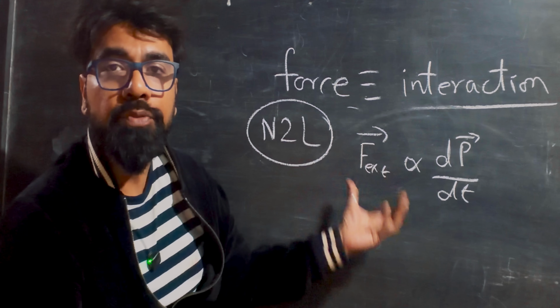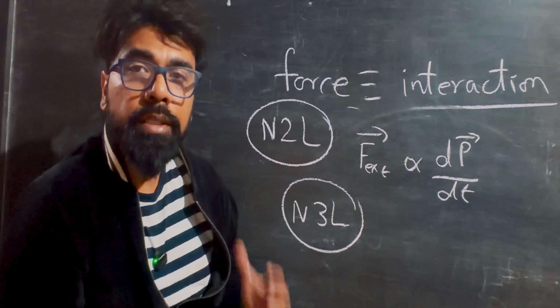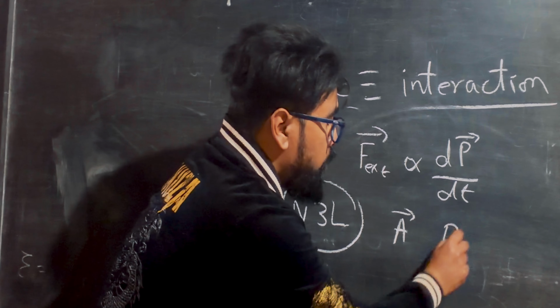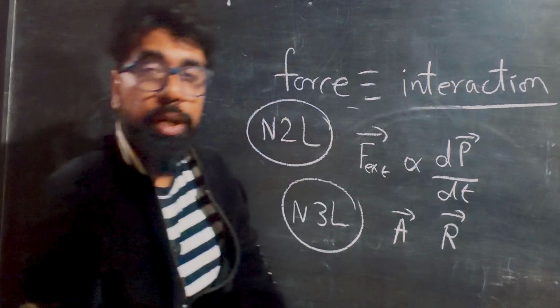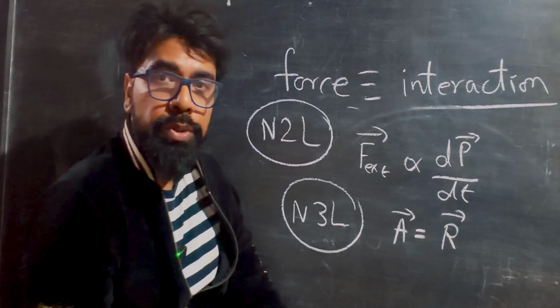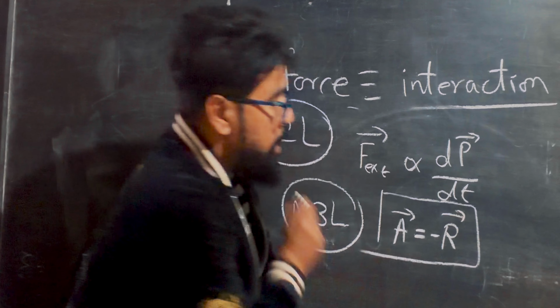Now let us come back to the most important law, Newton's third law. Newton's third law says that the action acting on a body, which is a force obviously, and the reaction acting on another body, which is also a force, must be equal in magnitude but opposite in direction, so there must be a minus sign.